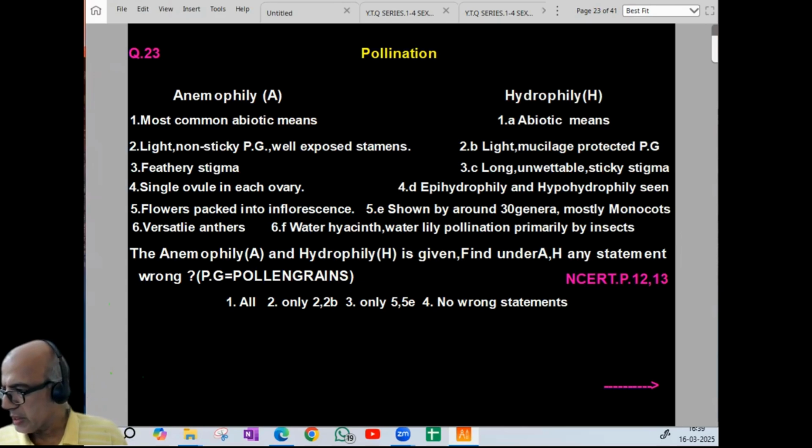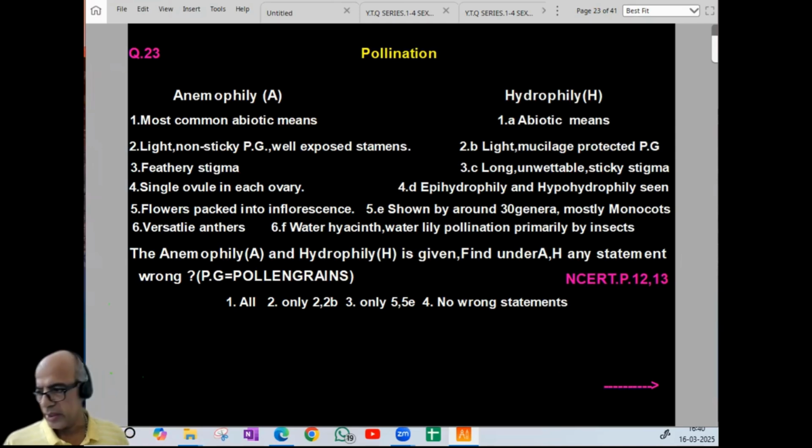So anemophily first is right, hydrophily first is right. Anemophily second right, other side second is right. They are also right in both cases. In hydrophily, epihydrophily is there, hypohydrophily is there, that is Zostera marina. Flowers borne in inflorescence, that is also right. Hydrophily is rare. It is mostly monocots. Versatile anthers help in anemophily.